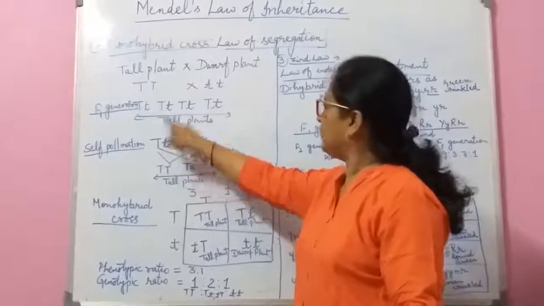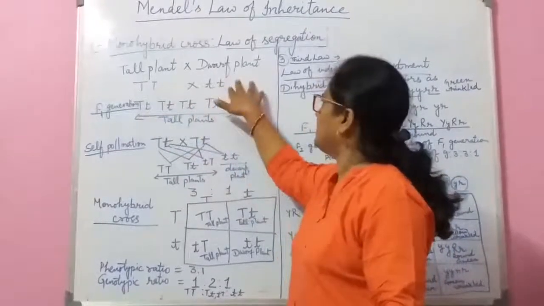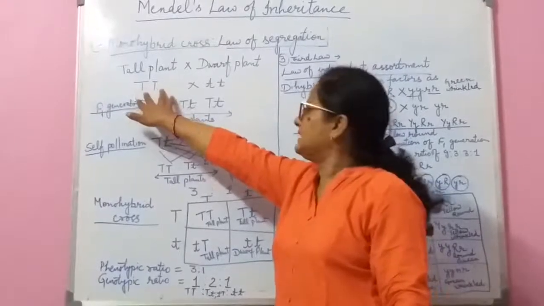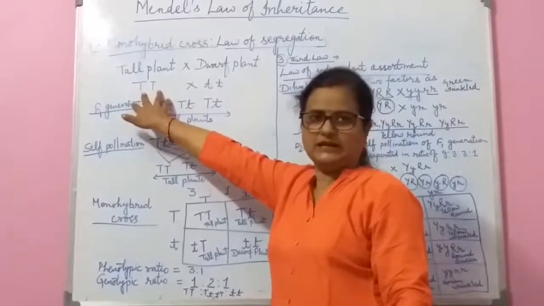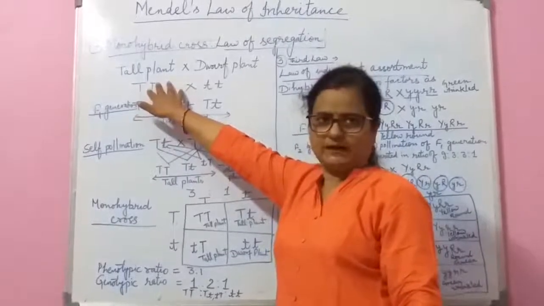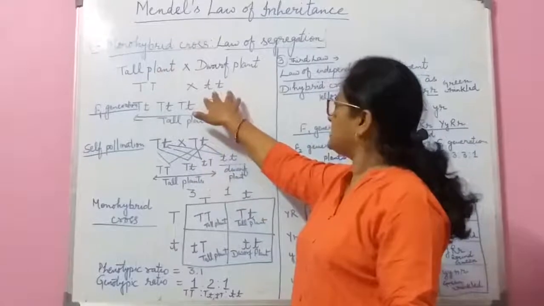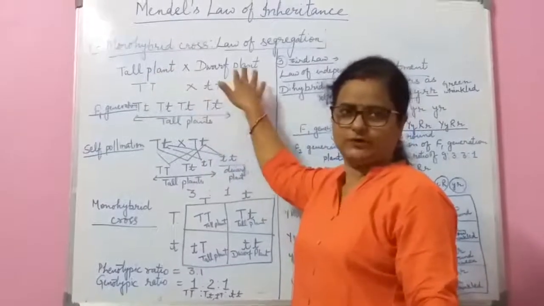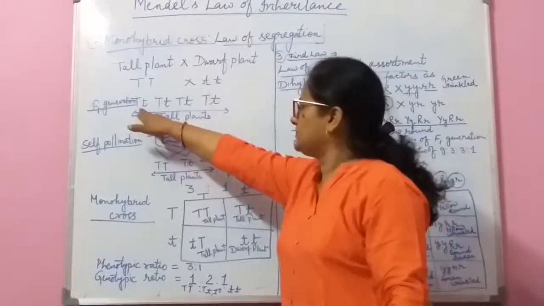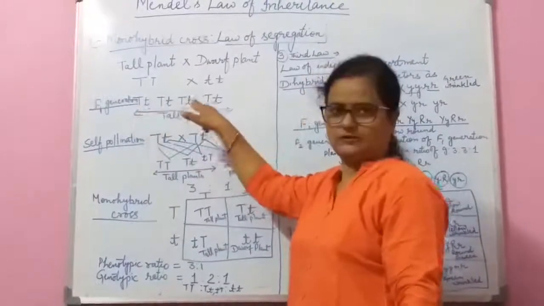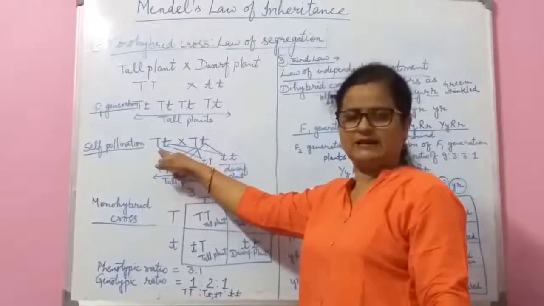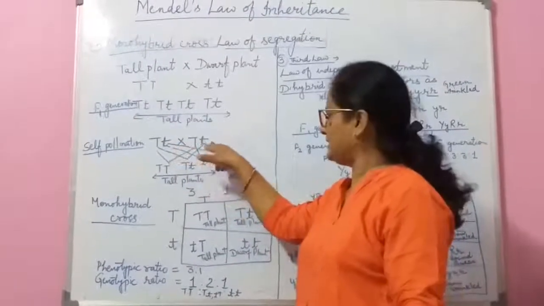What we have found here by this tall plant and the dwarf plant: the tall plant has the genes or alleles or the factors capital T and capital T. It is responsible for the length, the tallness of the plant. And here is small t and small t. It is responsible for the dwarfness of the plant. Then when they crossed, he got the genotype capital T small t. So here are the gametes of these plants, capital T and small t, capital T and small t.